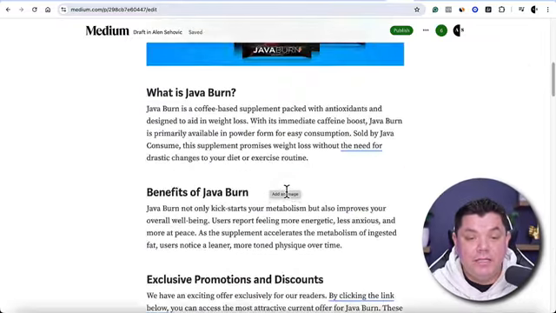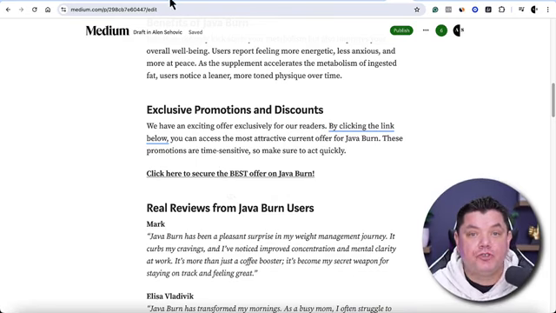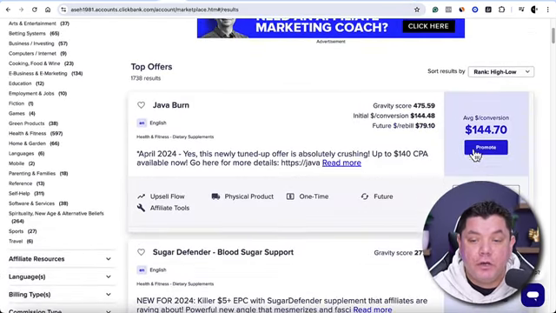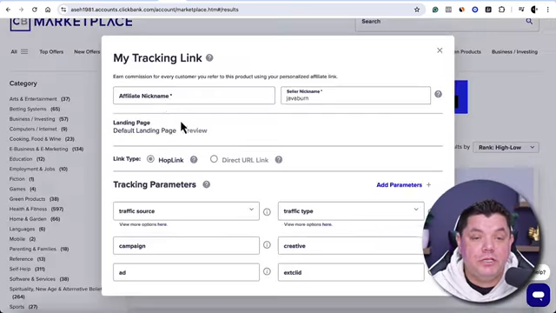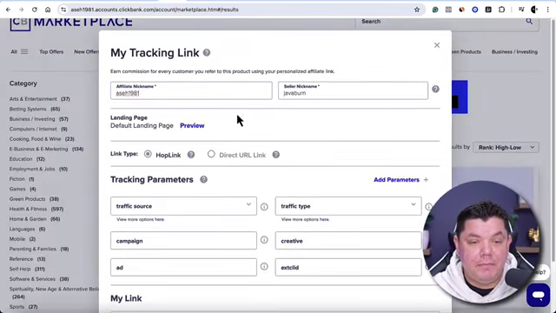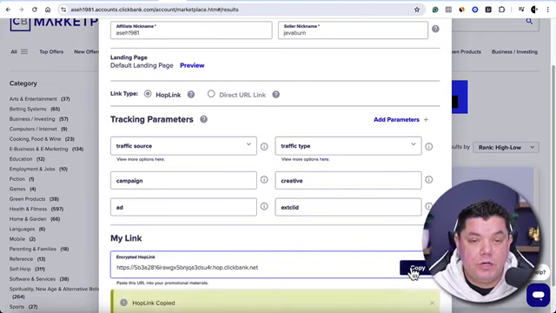So now what we need to do is finish this off by adding our affiliate marketing link. Quite simply, come straight back over to ClickBank. Go down the bottom again, grab your affiliate link by clicking on to promote. Make sure that you add your affiliate nickname up top, okay? Then copy this link.